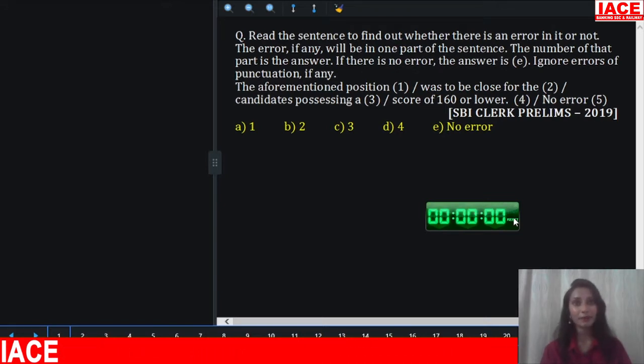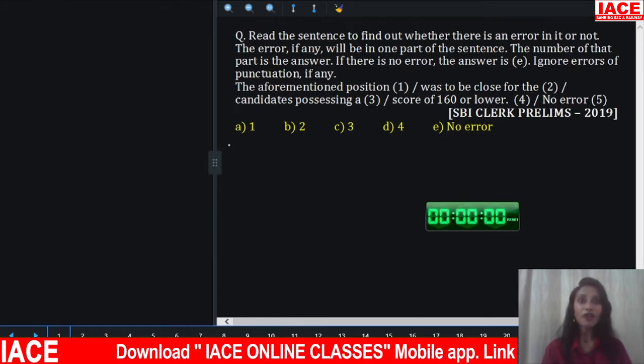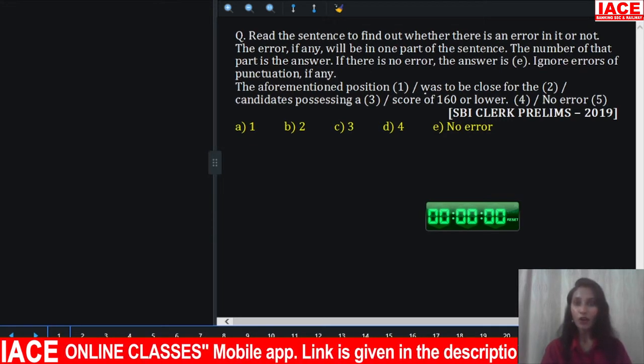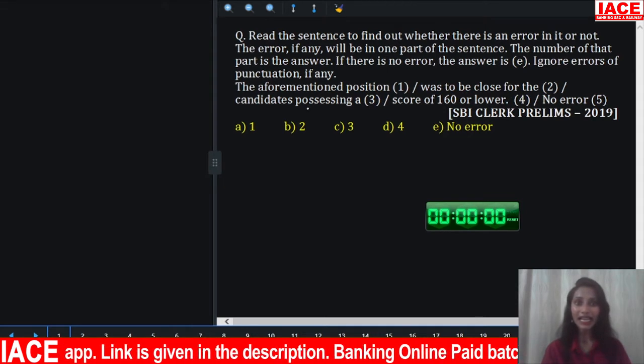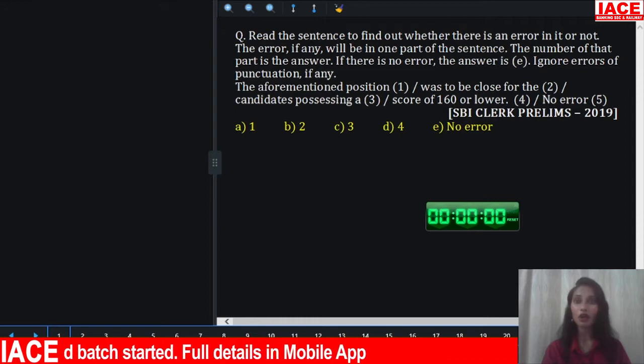Well, your time is up. Here you're asked to find the error in the part of the sentence. Which part of the sentence has an error? Look at this. The aforementioned position was to be closed for the candidates possessing a score of 160 or lower.